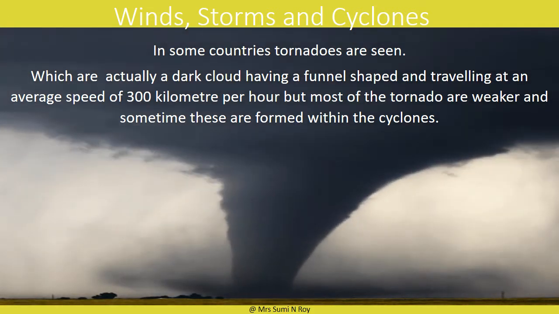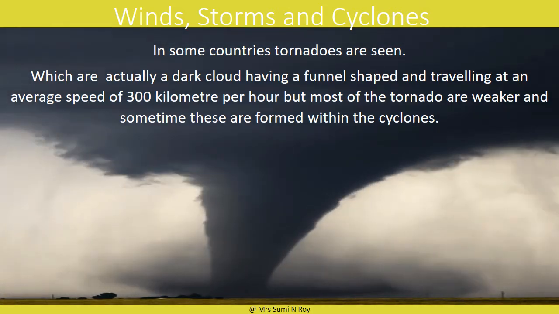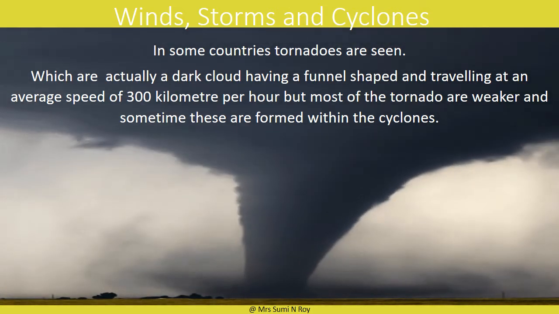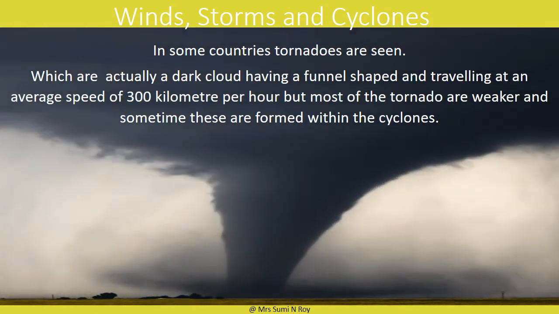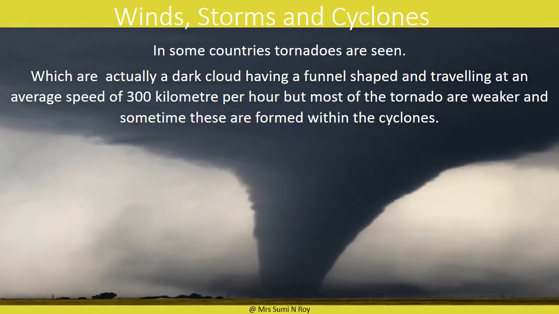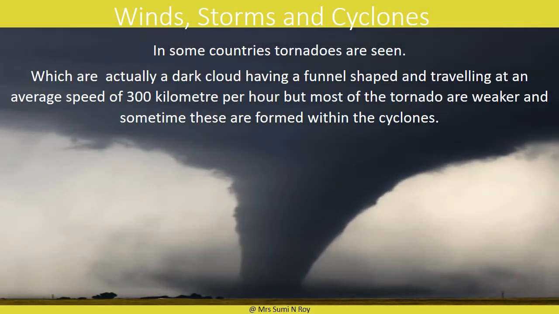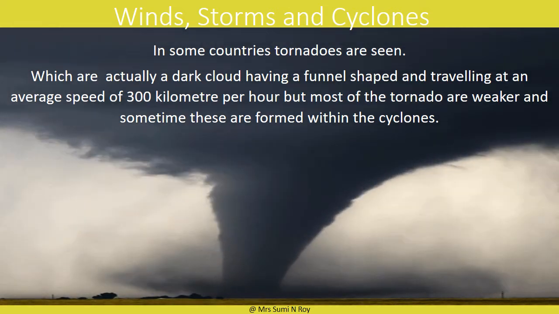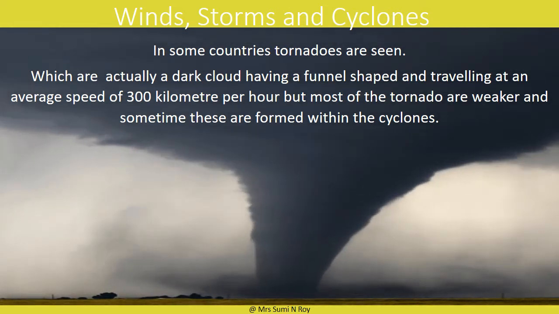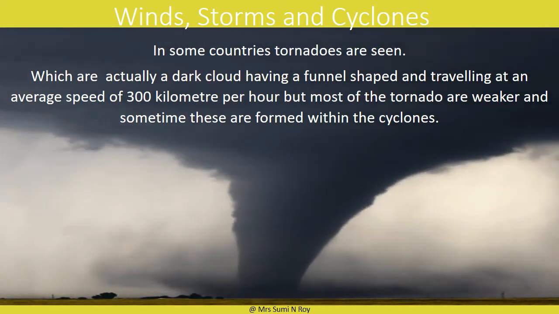Up to now, we have discussed how cyclones are formed and what effective safety measures we have to take during a cyclone. In some countries, tornadoes are also seen. Now, let us discuss what tornadoes are. A tornado is a violent storm with a column of rapidly rotating winds having the appearance of a dark funnel-shaped cloud that reaches from the sky to the ground.